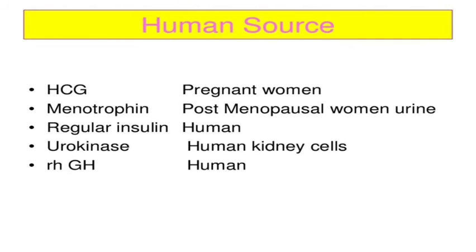Next is a human source. HCG is obtained from pregnant women, menotropin from postmenopausal women's urine, regular insulin human, urokinase from human kidney cells, and recombinant growth hormone is obtained from the human. HCG means human chorionic gonadotropin.